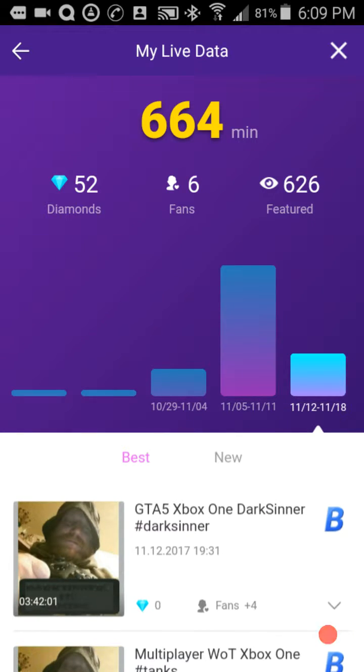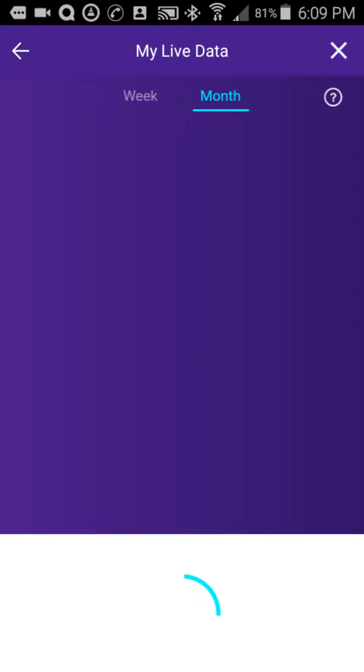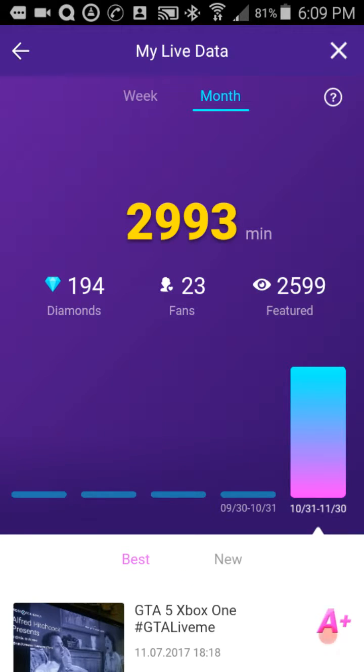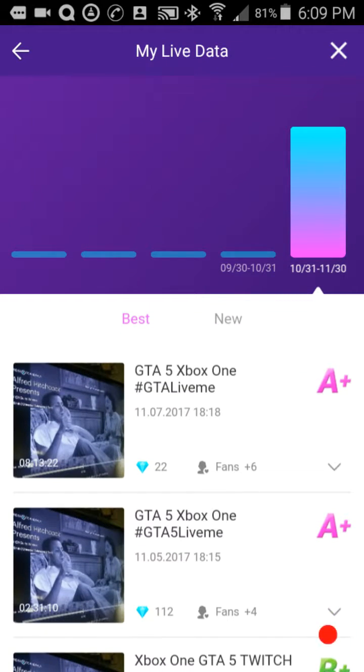You can also go up to the month option, or new. In the top menu here, there should be a month. There it is. And that's all month: how many minutes, how many times, how many diamonds, how many fans, how many viewers she had. Drop down though, back above the videos. See how it's changed? Now I don't have a B rating, I have A ratings. I had an A plus rating prior to a week ago. And this is how many viewers, how many diamonds, and everything else I got with that.